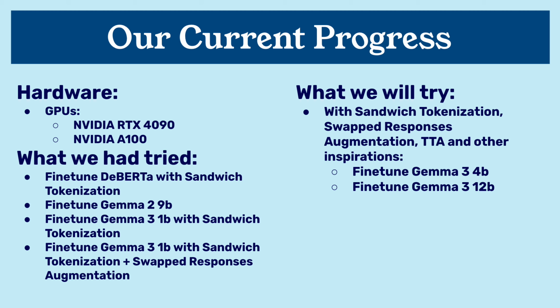We also doubled our data by swapping response A and B to fight bias. However, we found the 1B model wasn't accurate enough, so we decided to move up to the 4B and 12B versions and will apply TTA during inference.